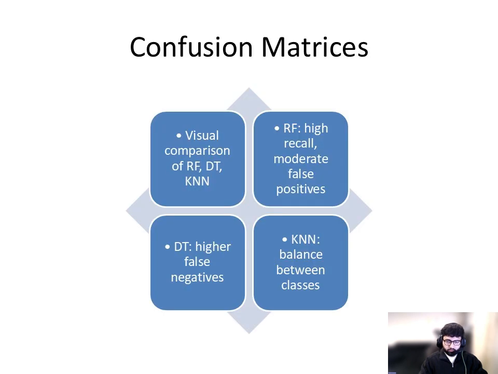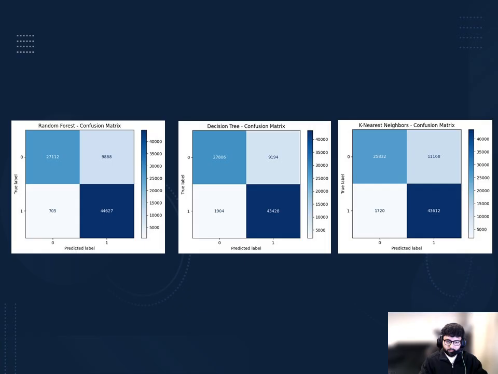I generated confusion matrices for the top 3 models: random forest, decision tree, and KNN. These matrices give us a clearer picture of false positives and false negatives, which are critical when evaluating IDS. As we can see here, random forest has high true positives and low false negatives, which is ideal. The decision tree has more false negatives, meaning it misses more attacks. KNN sits somewhere in between, showing a conservative classification pattern that may produce more false alarms.